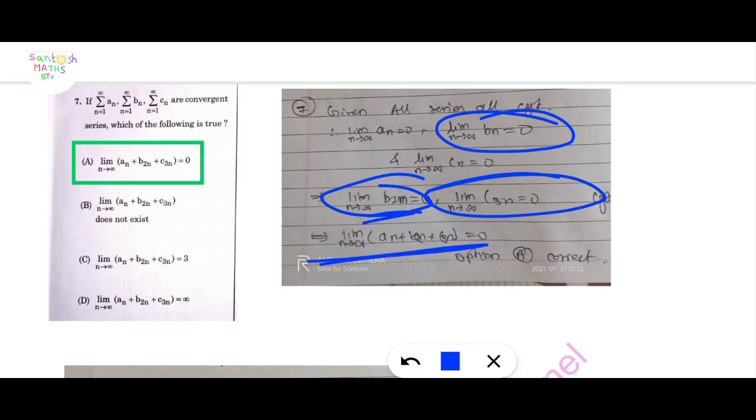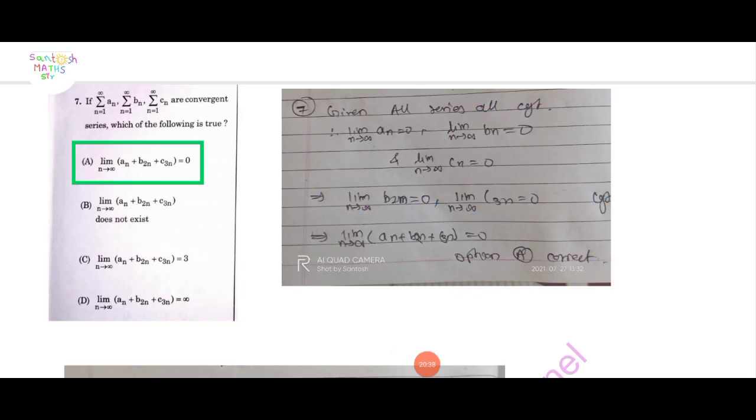Finally its sum is also 0. Here option A is correct. B, C, D are wrong here. Next question.